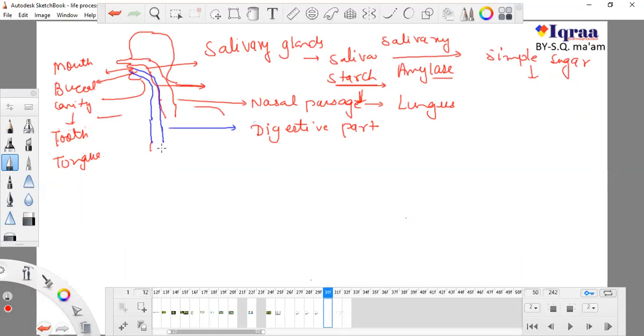So this long part, just outside, we know how our buccal cavity chews food and what saliva does. The saliva makes food very soft, and the soft food will go down. This tube will open into the digestive part, and this softened food is known as bolus. So what is bolus? Bolus is softened food which is aided with saliva.